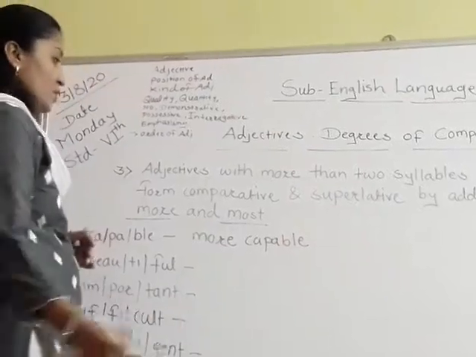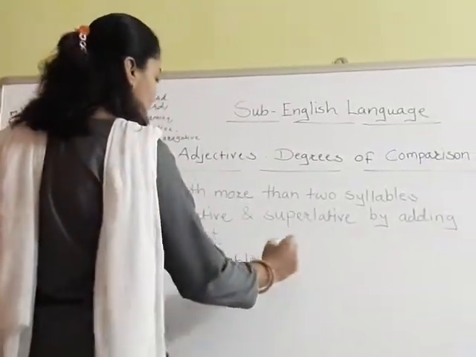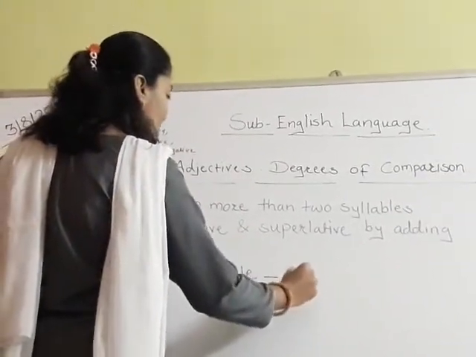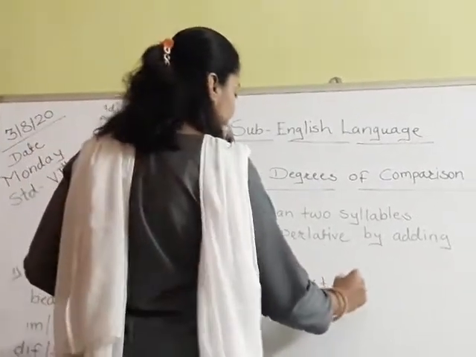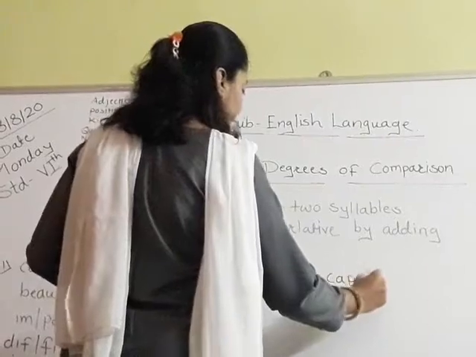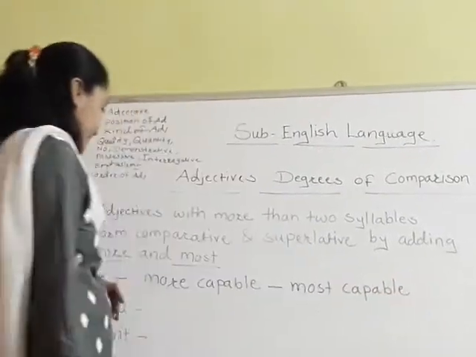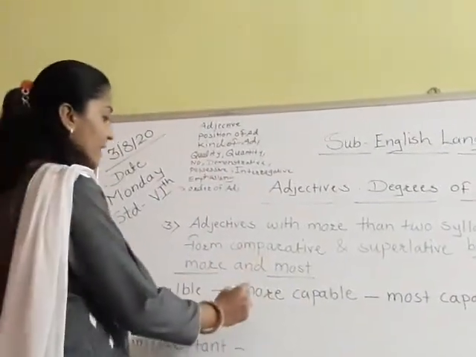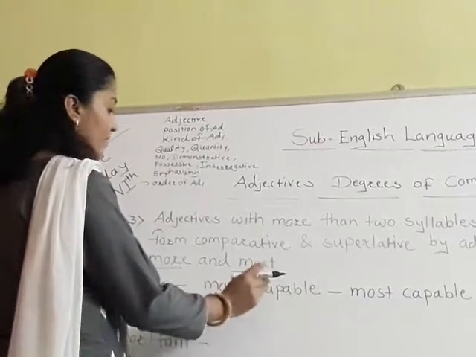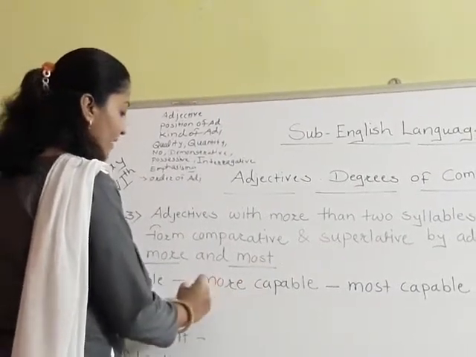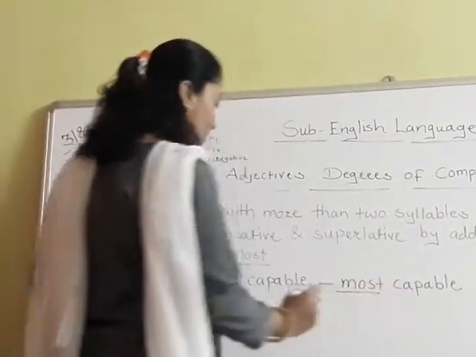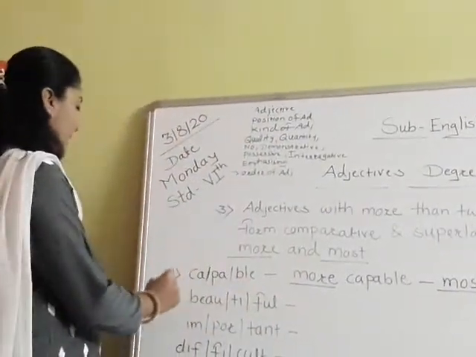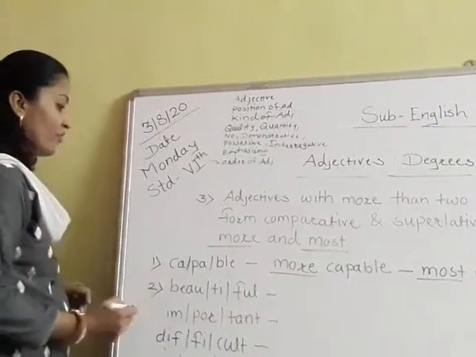And for superlative degree, we will use most capable. Have you understood? We have added here before this adjective, I have added here more capable and most capable. Okay? Then second word is beautiful.